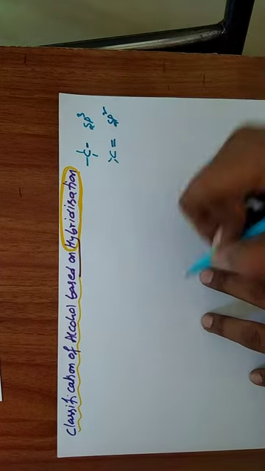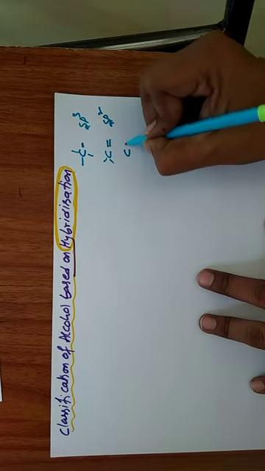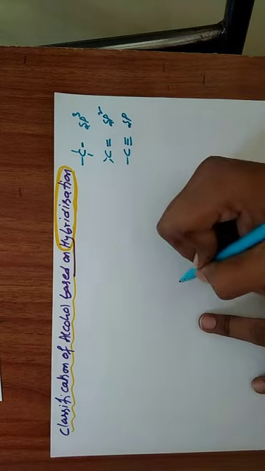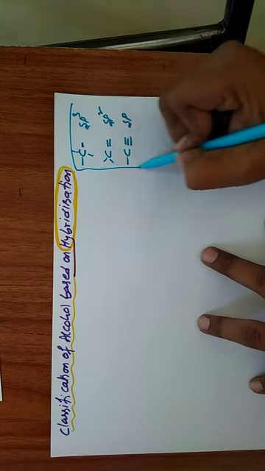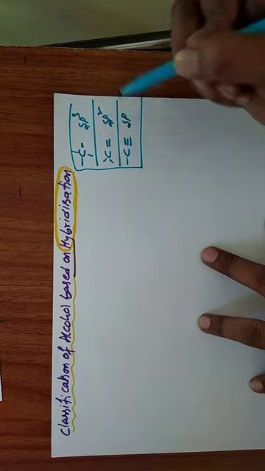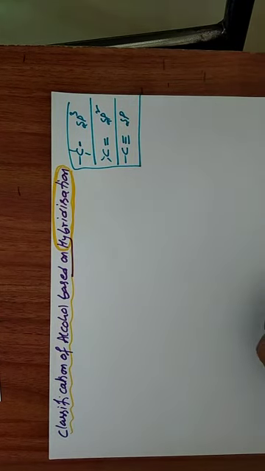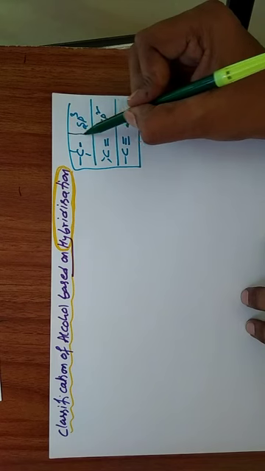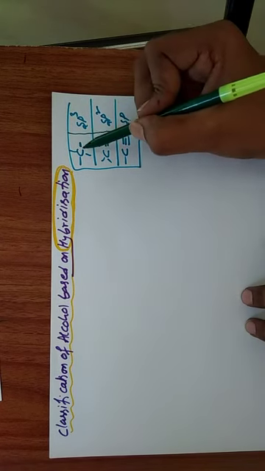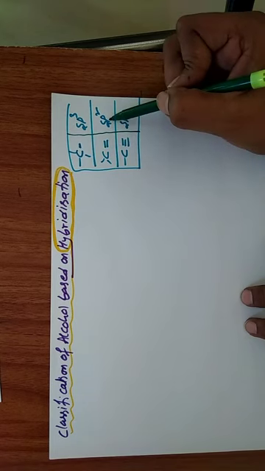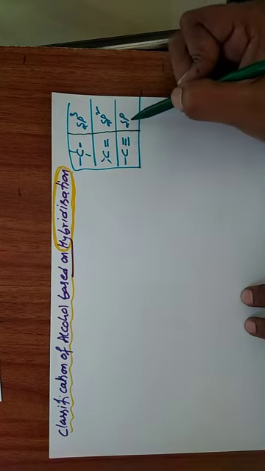A carbon with a triple bond and one single bond is sp. So this is the basic fundamental information about hybridization: all single bonds, sp3 carbon; one double bond, sp2 carbon; one triple bond, sp carbon.